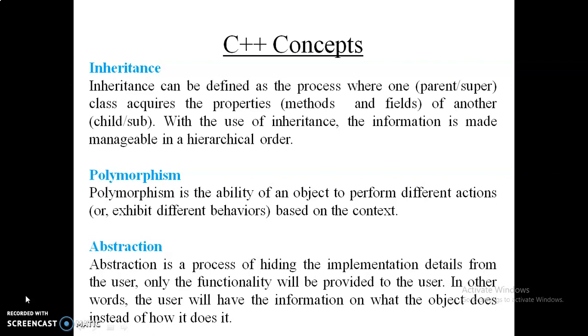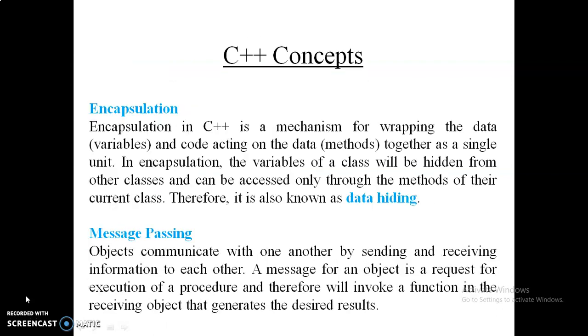Next one is abstraction. Abstraction is nothing but the process of hiding things. It means that at the time of implementation, you do not allow the user to view the information; you hide it. It means we focus on what the object does instead of how it does it. We do not bother about how the object does it. That is nothing but abstraction.